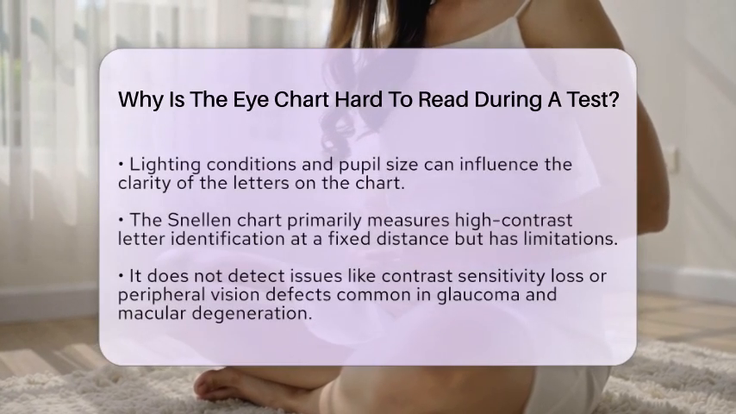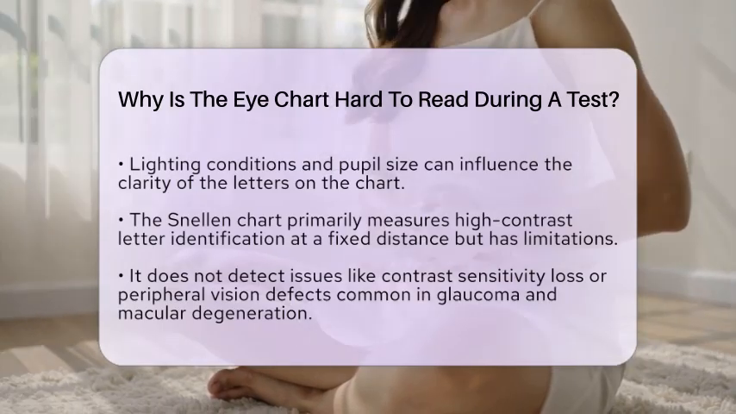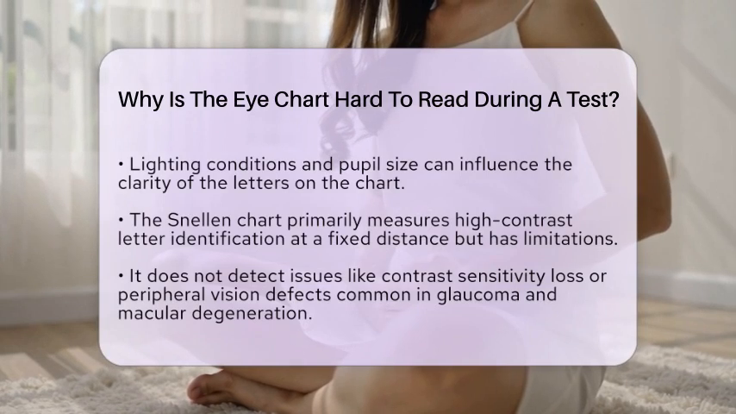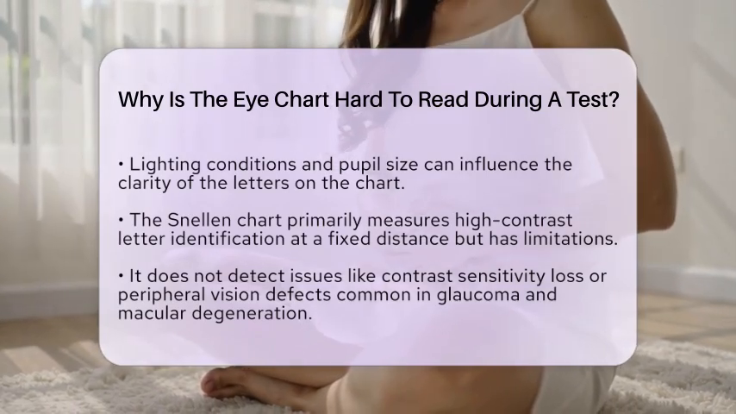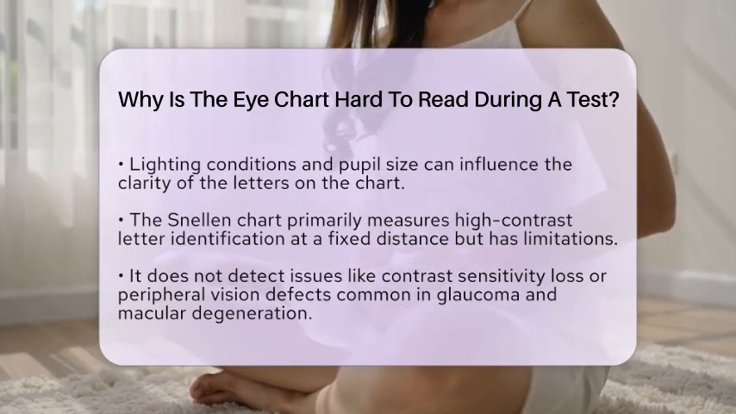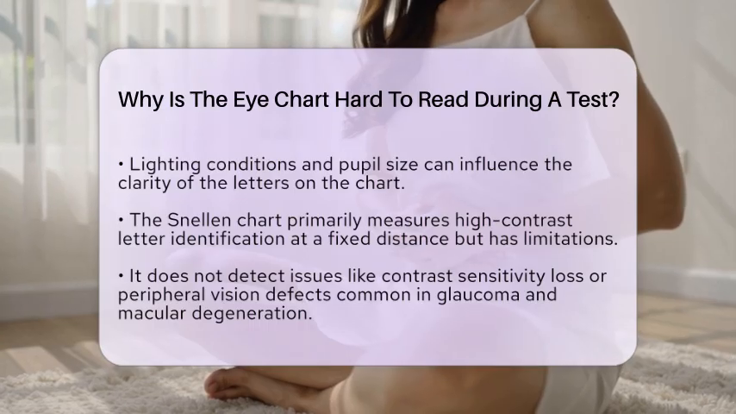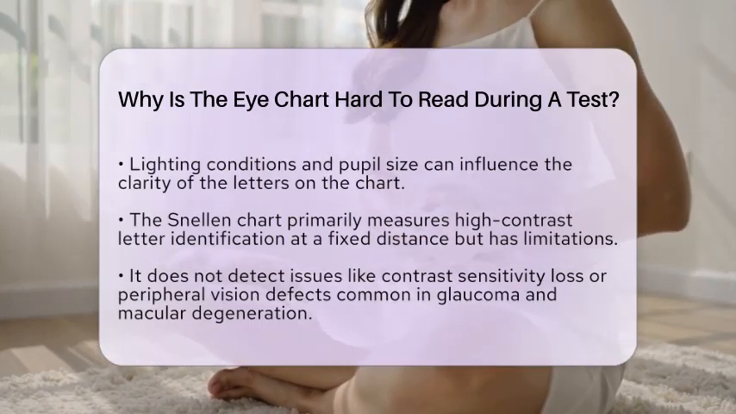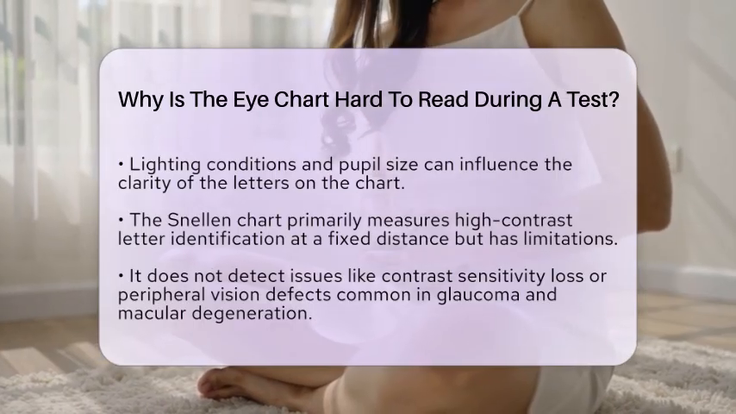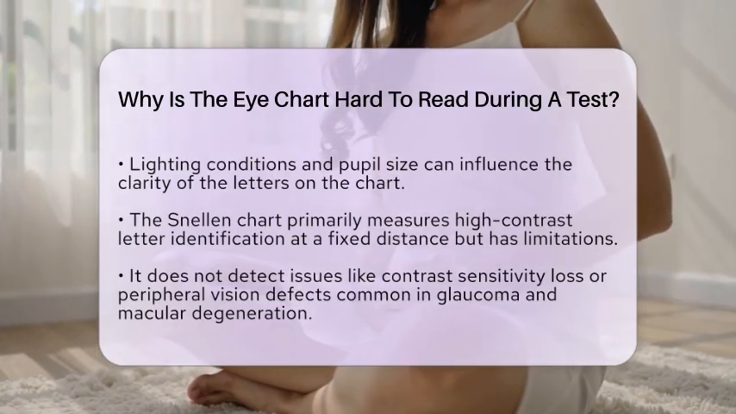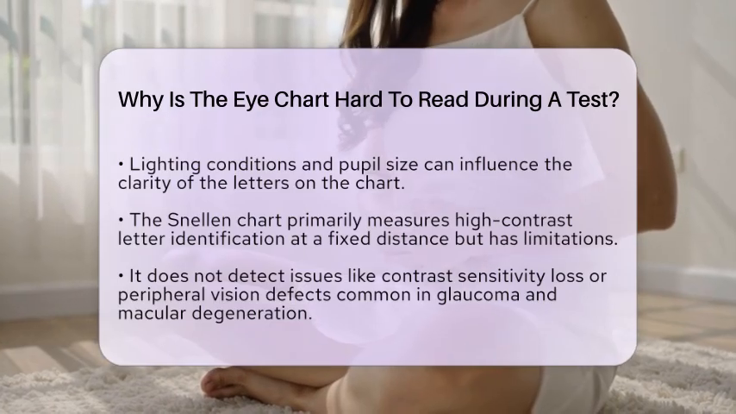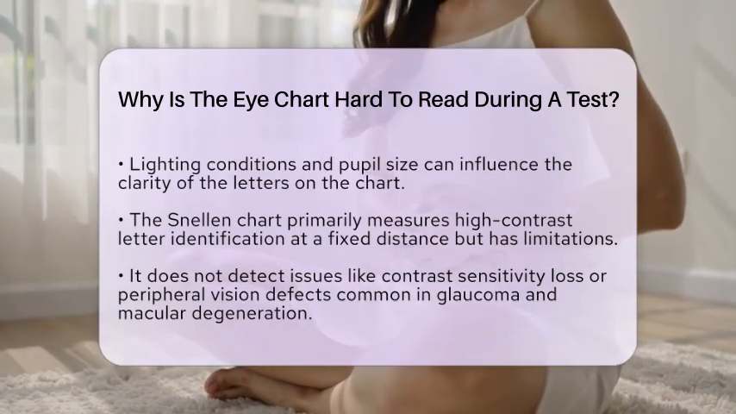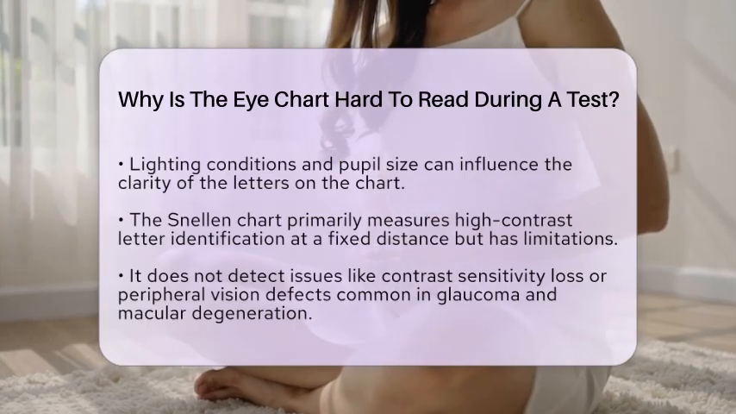Poor lighting or changes in pupil size can reduce the clarity of the letters on the retina, making them harder to read. Furthermore, the eye chart itself has limitations. The commonly used Snellen chart measures the ability to identify high-contrast letters at a fixed distance. However, it does not detect other visual problems, such as contrast sensitivity loss or peripheral vision defects, which can be present in conditions like glaucoma or macular degeneration.